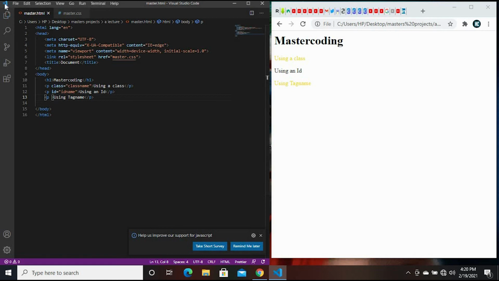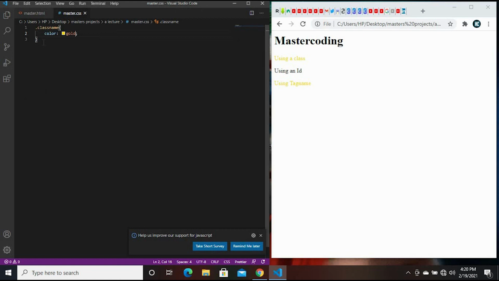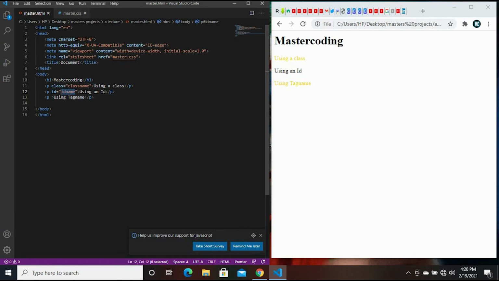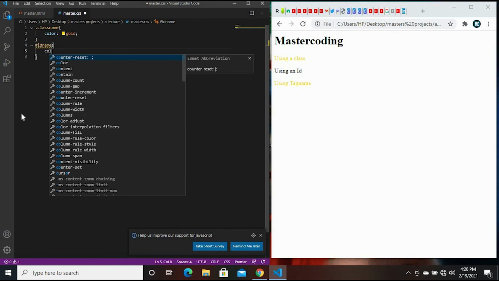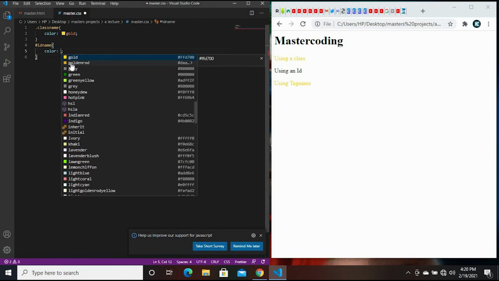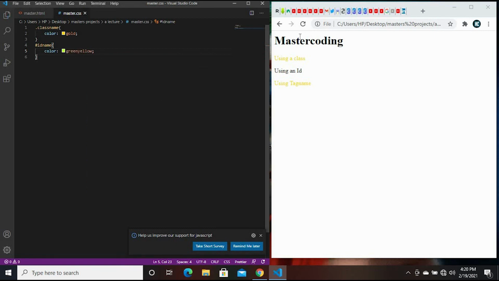So let's refresh, and then let's go to our CSS and try to give this a design. But for ID, you use the hashtag instead of the dot. So hashtag, and then we use our curly bracket like before. Let's still use color, and we can just make this green. Save this, and once we refresh, it's going to give us green over here.